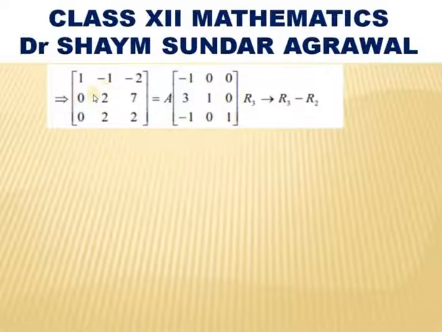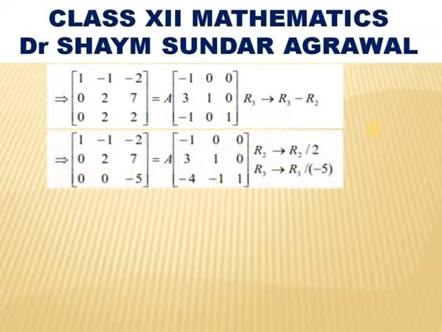Next step is we have to make A22, that is second row second column, that element 2 as 1 by dividing that row by 2. Sorry, one small change.